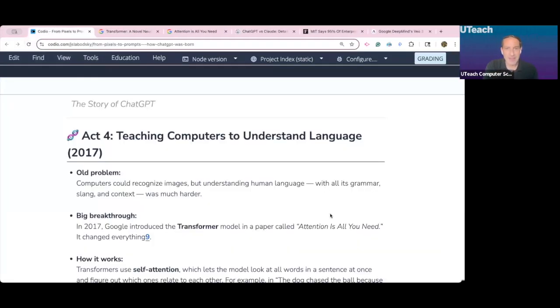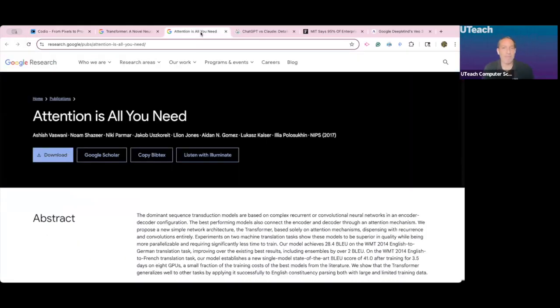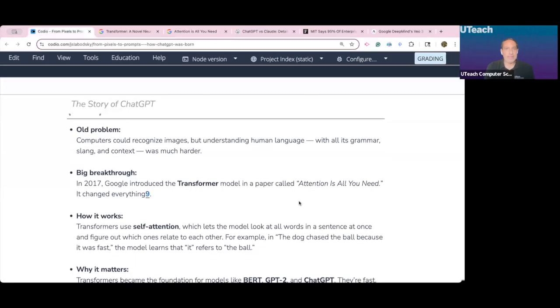Okay. And Google will always point out to anyone who mentions ChatGPT that the T in GPT stands for transformer. And transformer was invented at Google. And it was introduced to the world in a paper called Attention is All You Need. And in this paper, Google lays out a really big problem. They say, now computers can recognize images, but that's really easy. But to understand human language with all its grammar, slang, and context, now that's going to be hard.